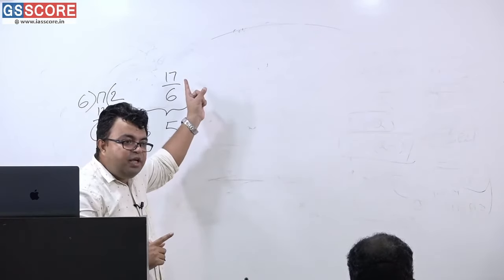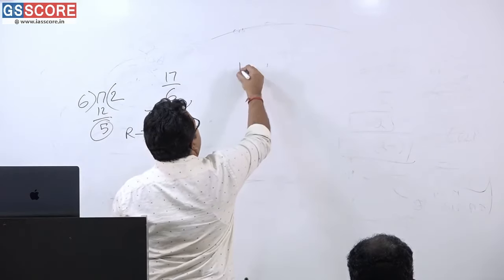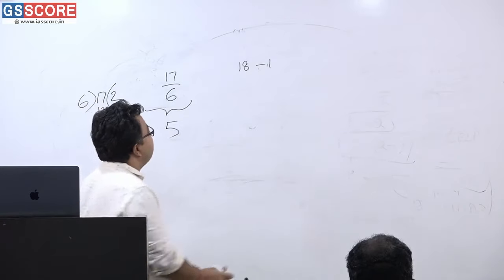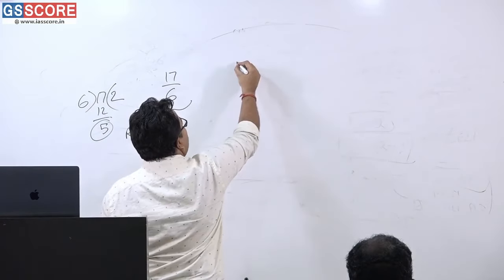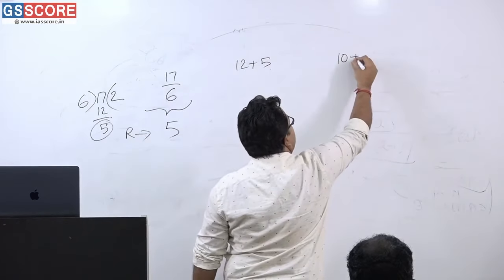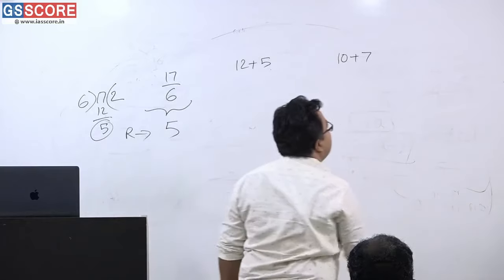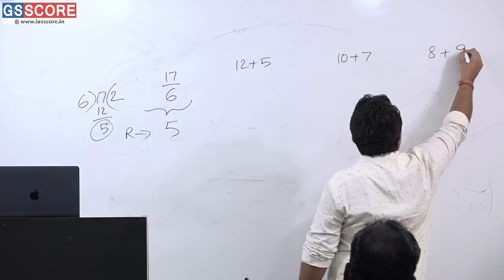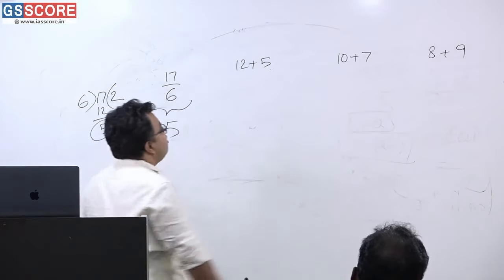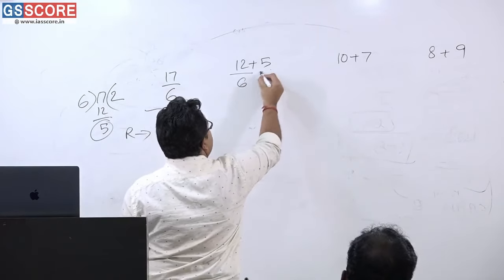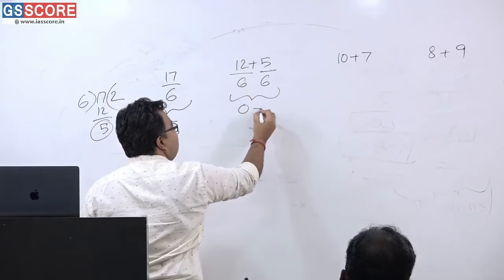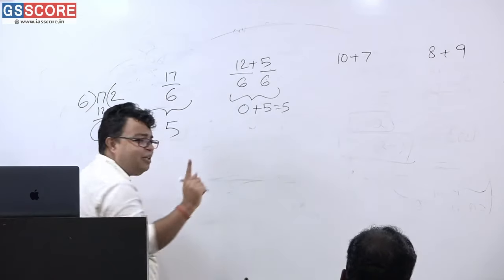Can I write the numerator 17 as 18 minus 1? Suppose not minus, can I write it like 12 plus 5? Can I write it like 10 plus 7? Can I write it like 8 plus 9? Please tell me, am I correct or not? If I am individually dividing it by 6, what is the remainder exactly? 0 plus 5 is equal to 5. Am I correct or not?